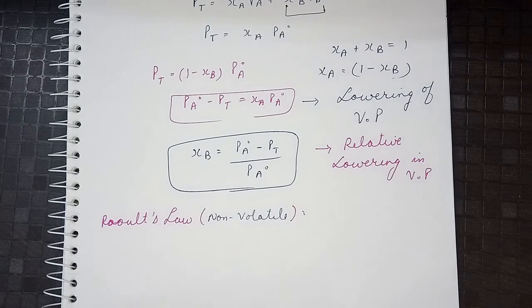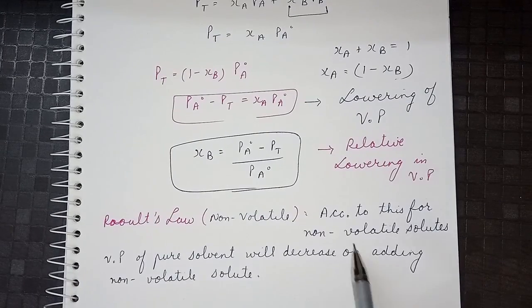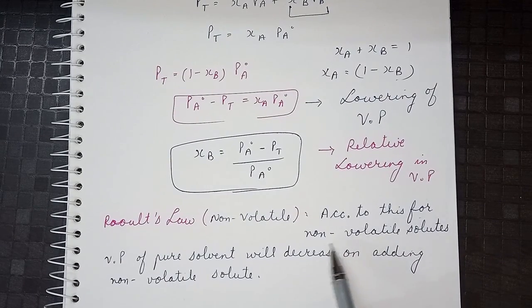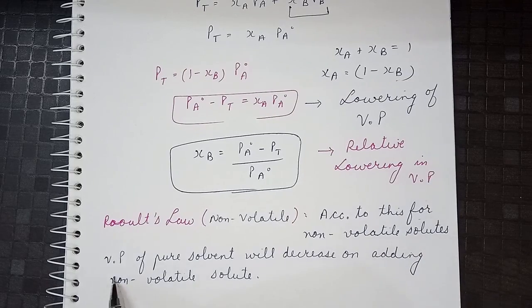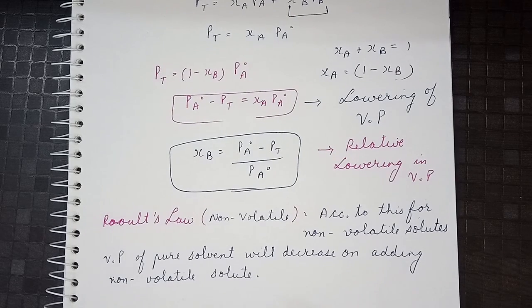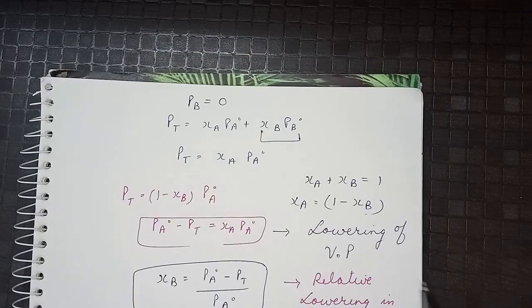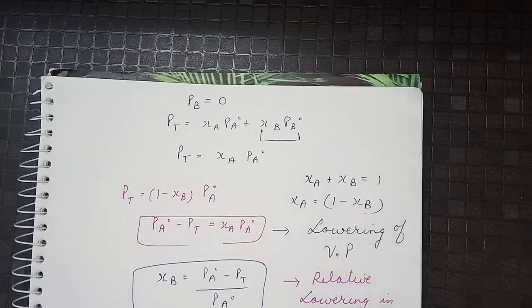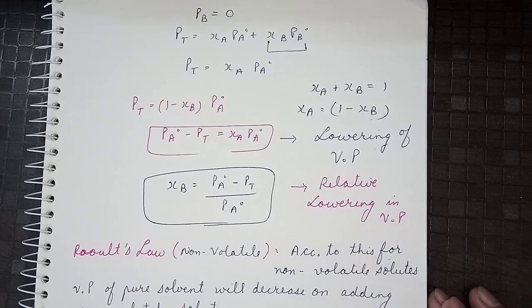What does it say? According to this, for non-volatile solutes, the vapor pressure of the pure solvent will decrease on adding a non-volatile solute. That is, the vapor pressure will decrease if we add the non-volatile solute. That is why we have called this term the lowering of vapor pressure, that is, the vapor pressure is lowered than its expected actual value. We will study about this lowering in the next lecture on colligative properties.